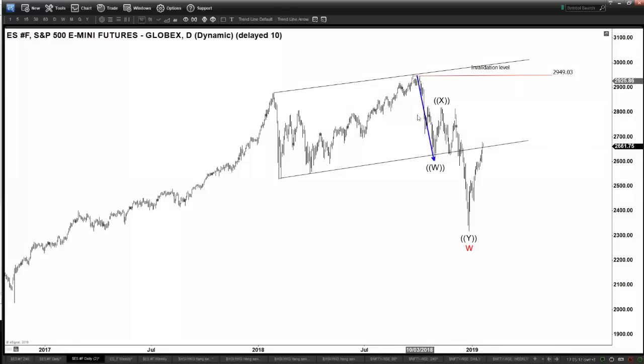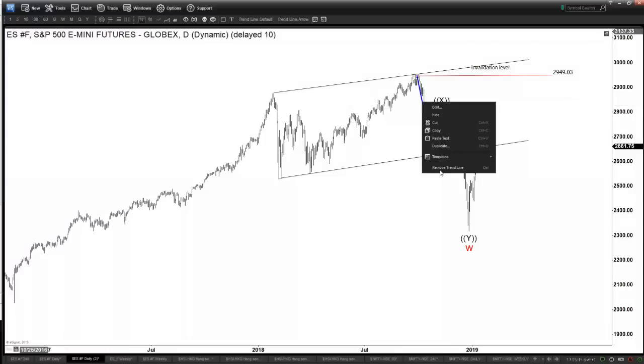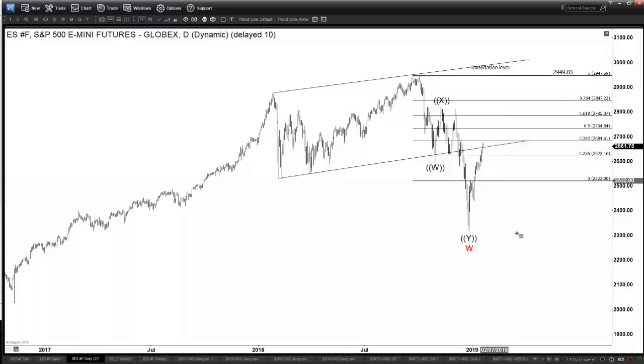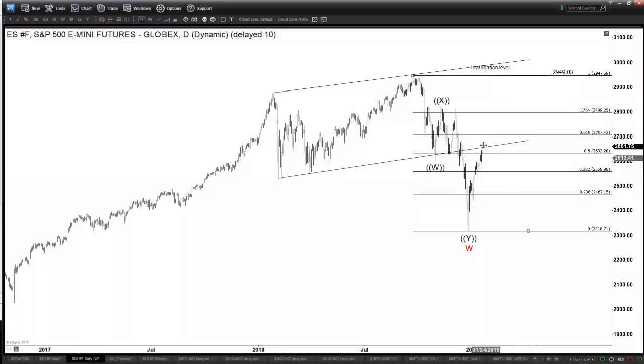So that means we are not going to have some sort of major 5 waves down from here, and we can label this as a 3 swing, ending a W, so it's a double correction, and now we are doing the retest, or a retracement, already reaching more than 50%.